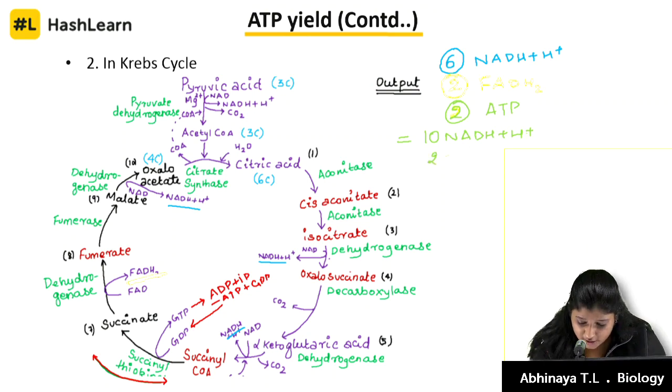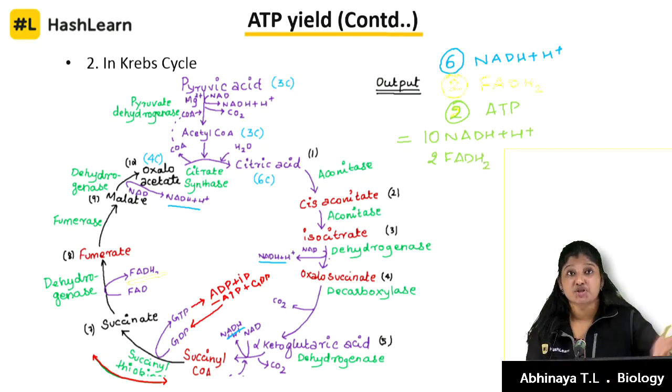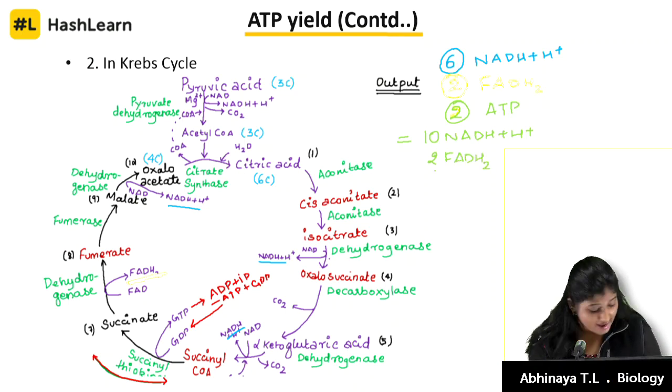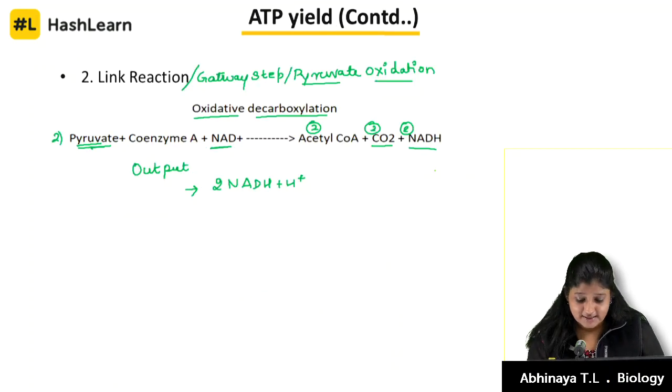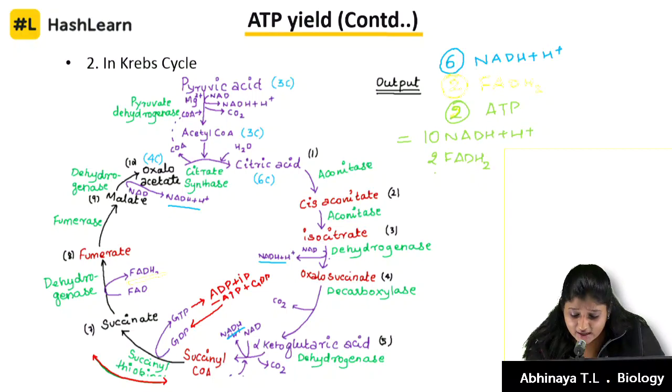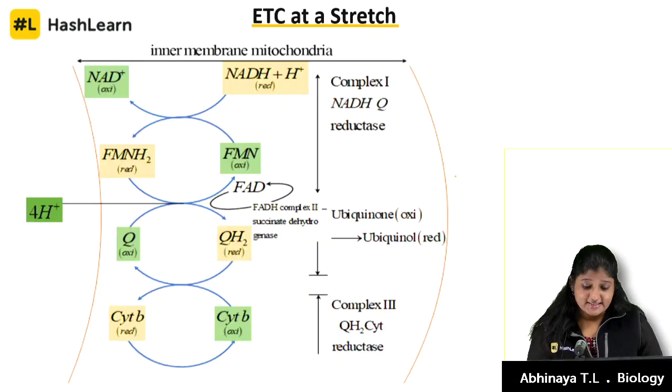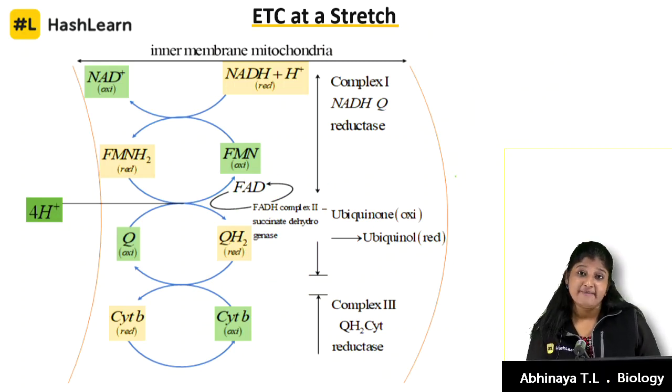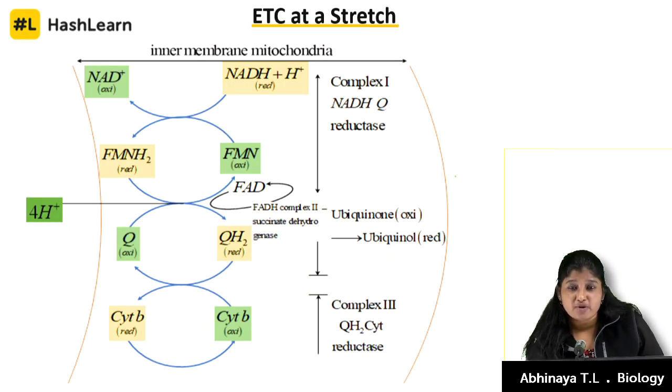So it will be 2 molecules of FADH2 formed overall at the end of complete oxidation of pyruvate, and we have 2 molecules of ATP in Krebs cycle and 2 in glycolysis. So that will be 4 molecules of ATP. Now you see the next step, the same picture which we learnt in ETC. If you have any problem going through this, I will revise it once again.